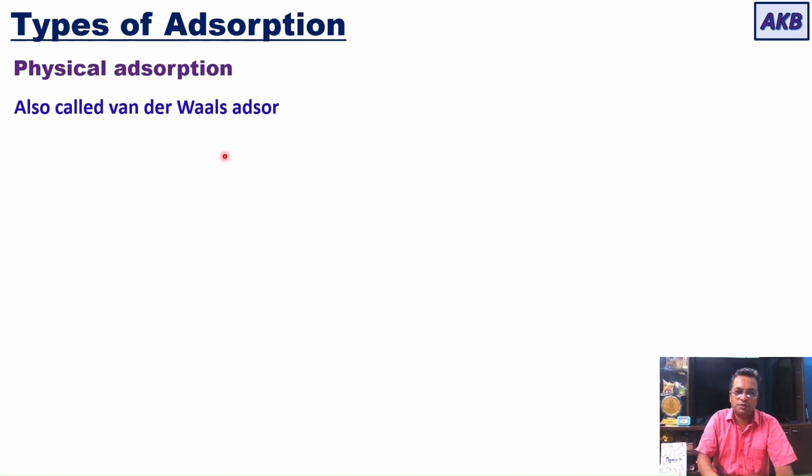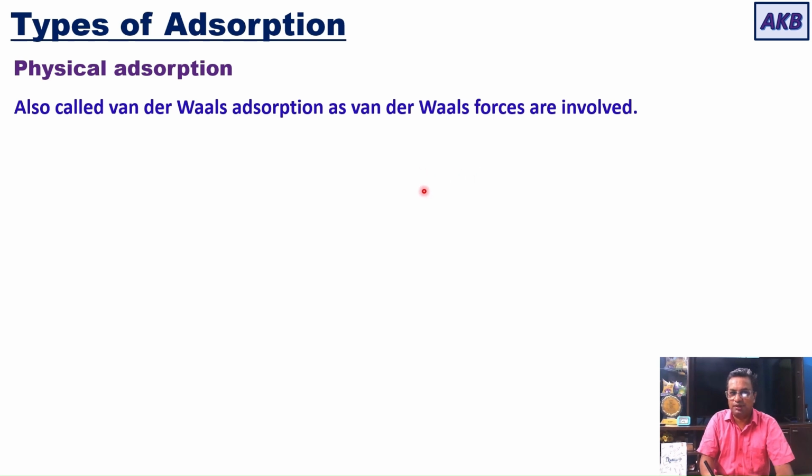Physical adsorption, as I said earlier, is also called van der Waals adsorption. Why is it called so? Because van der Waals forces are involved in this particular adsorption. What are these van der Waals forces?